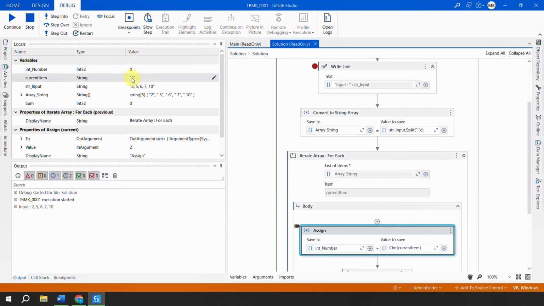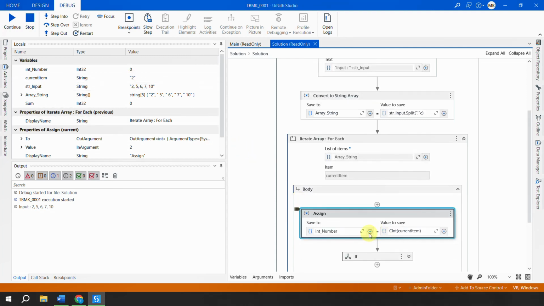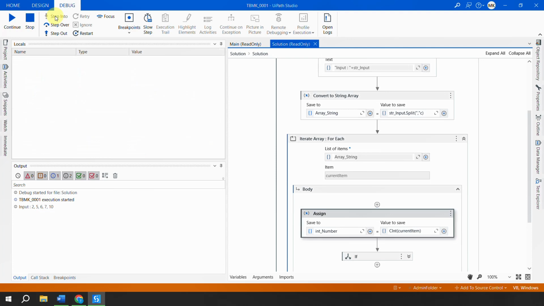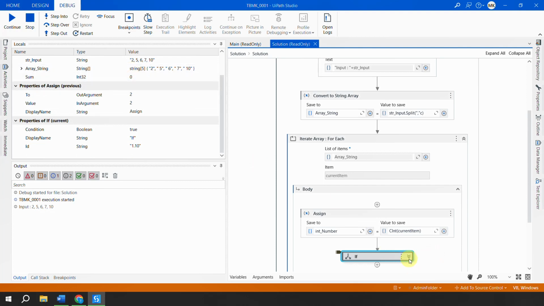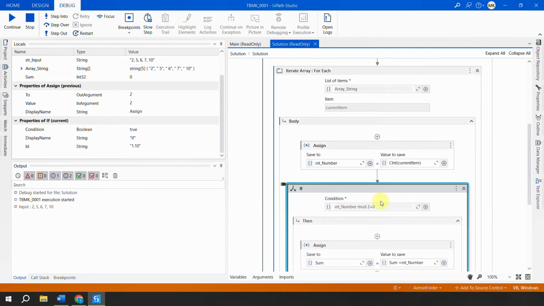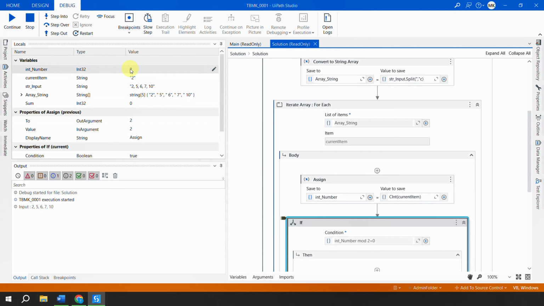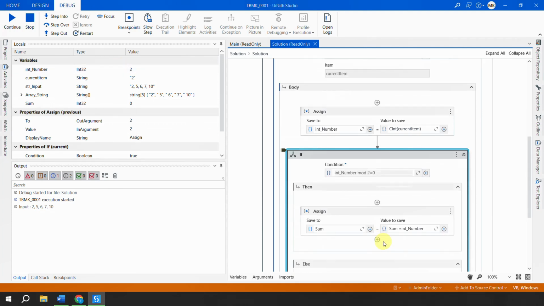We want to evaluate whether this is an integer, so we have to convert this to a number. So this was the statement which we have written to convert it to number. I would do a step into, and now you see that the integer number has a value of 2. Now in the if statement we are checking whether it is an even number or not, right? So if the number is even, it will go here, otherwise it will skip. So if the number 2 mod 2, the condition is true, right? So it should add to the sum.